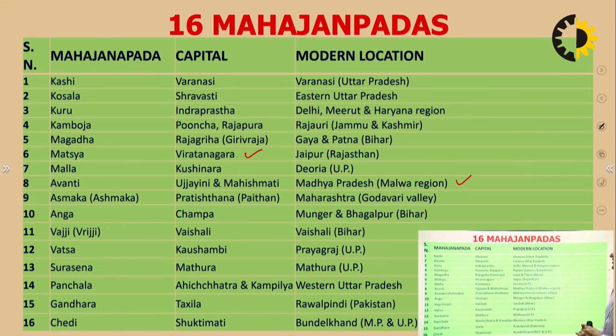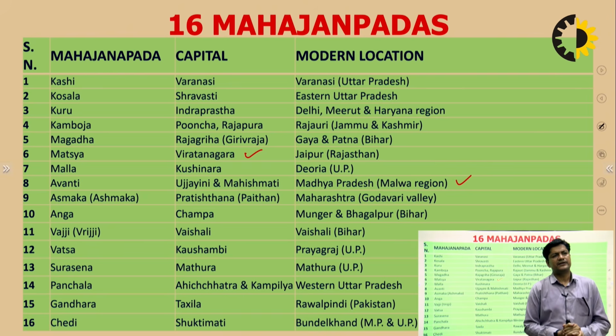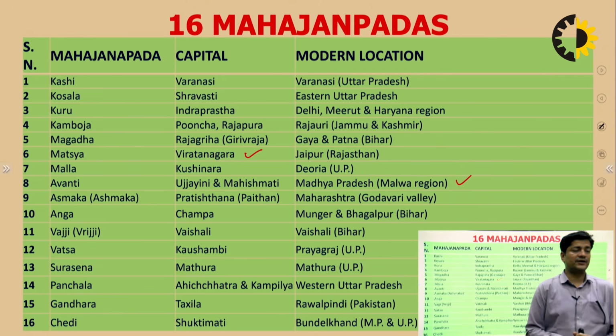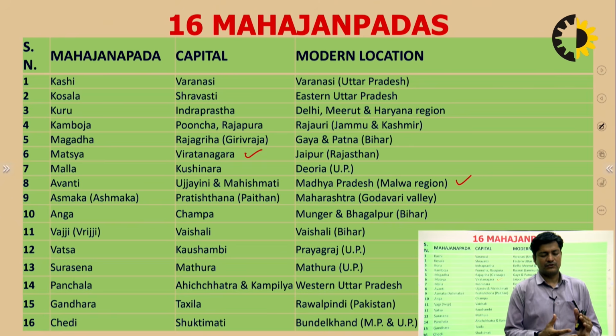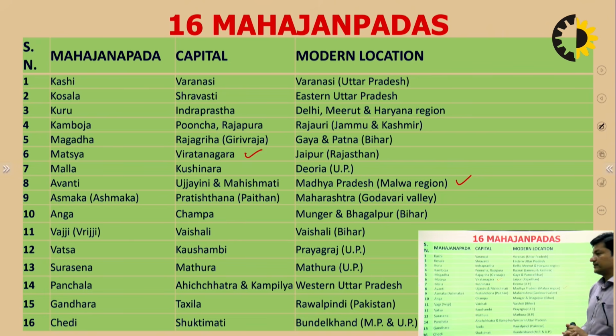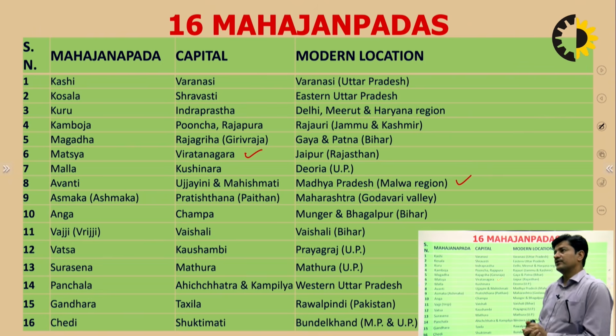So we see that there were 16 Mahajanpadas that used to exist during 600 BC, and it is clear evidence that we Indians have a rich civilization. Ancient India already had lots of structures of ruling, lots of territories were available at that time, and we knew how to run the state, how to manage the state.